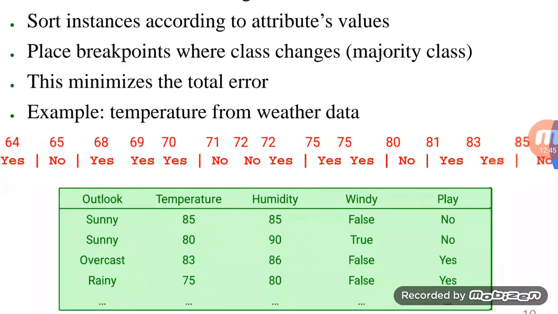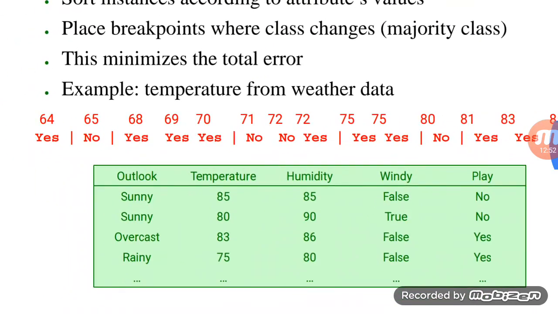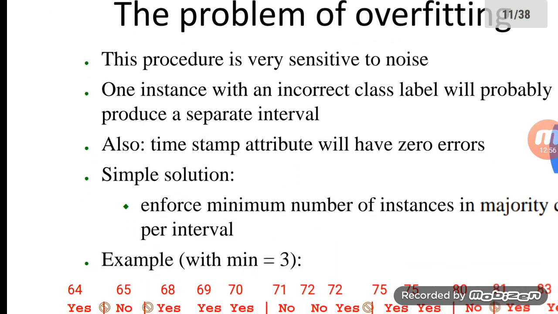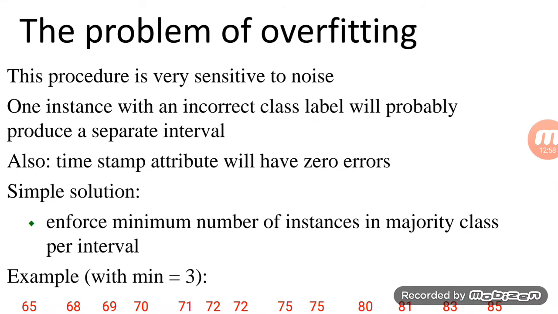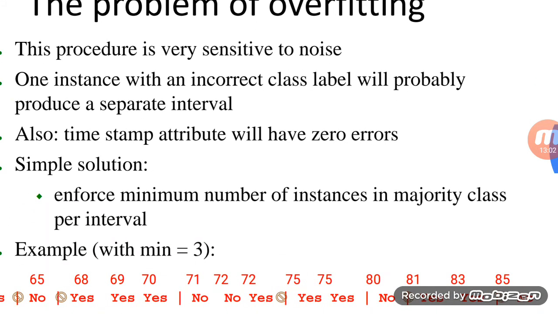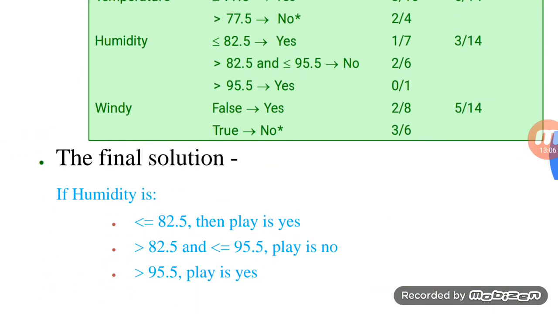Out of these 14 records, which values are more than 77? That is 80, 81, 83, 85. So we will take this or any other value and accordingly we will proceed. The problem of overfitting I will discuss a bit later, but before that let me tell you a condition.